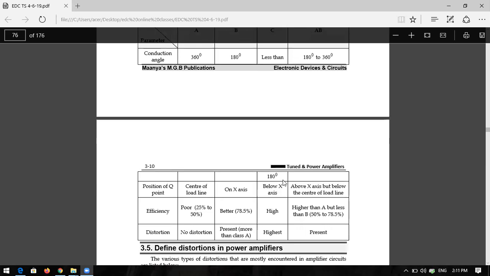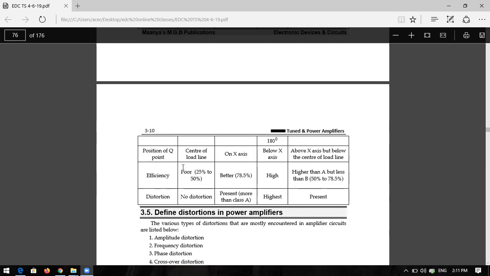Is it clear? So what is the position of the Q point? Q point means the operating point. In class A, it is at the center of the load line. In class B, it is on the x-axis. In class C, it is below the x-axis. Class AB is in between class A and class B, that means above the x-axis and below the center of the load line.